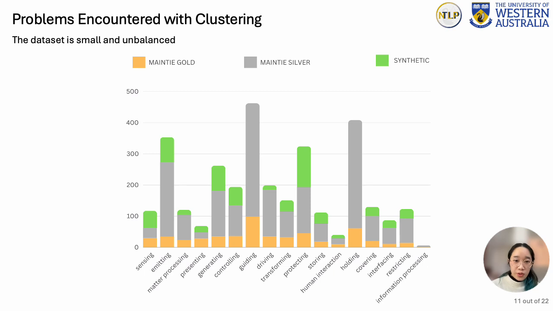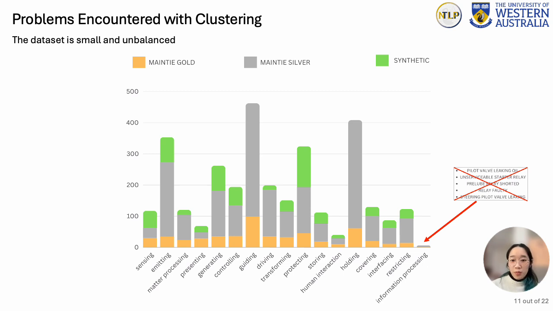The generated synthetic work orders were added, ignoring any work orders that had to do with the inherent functions guiding and holding, to lessen the skew of the dataset. All work orders to do with the inherent function information processing were also removed from the dataset due to the small number of work orders even after adding the synthetic dataset. Maintenance of information processing equipment is generally outsourced to external maintainers who have their own separate records and maintain it following a fixed schedule. Both of these result in companies not producing a work order for its maintenance work, and thus it is unlikely to occur in the context of the maintenance industry.